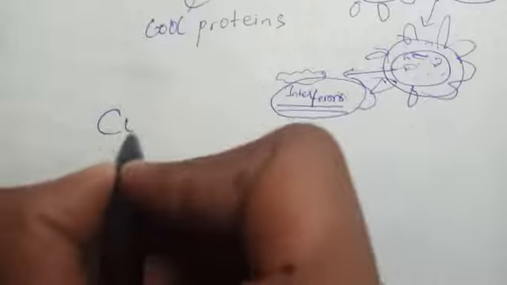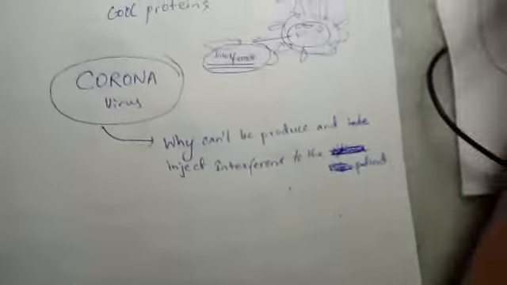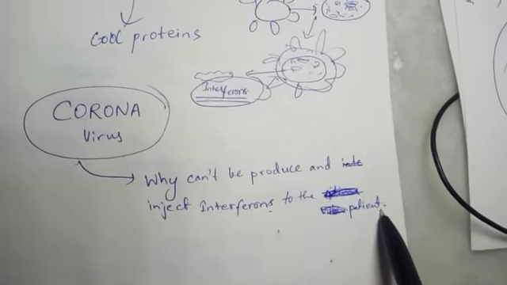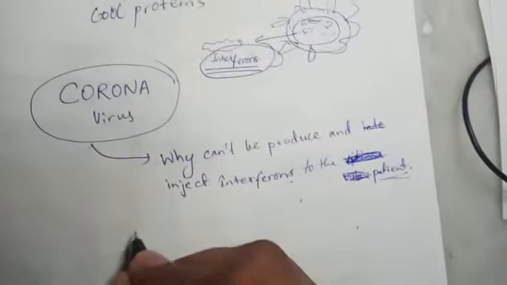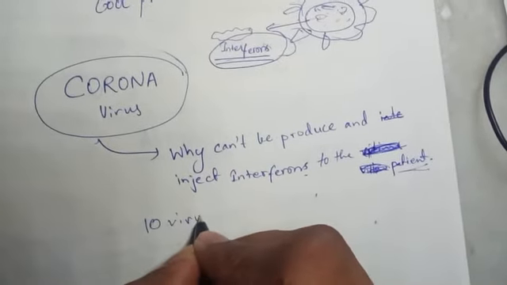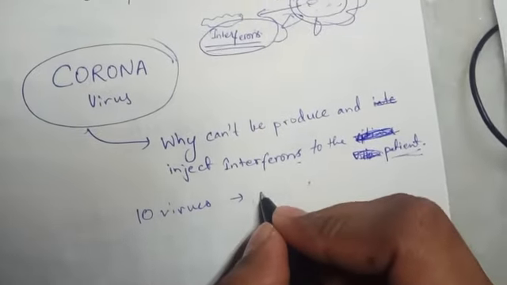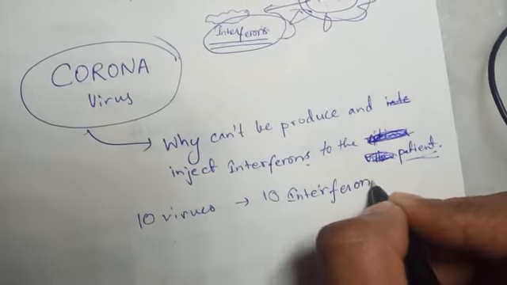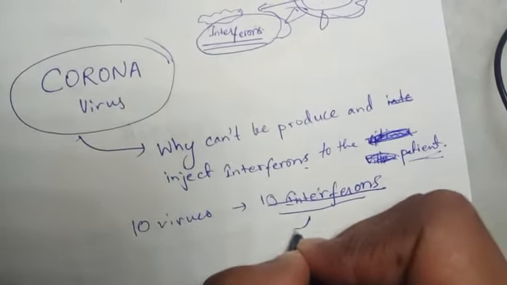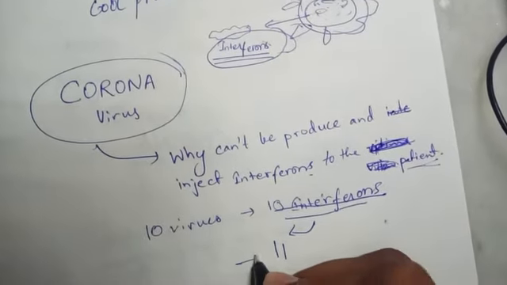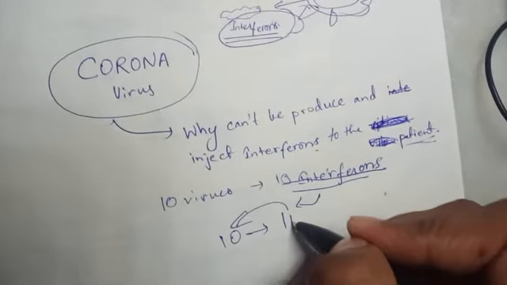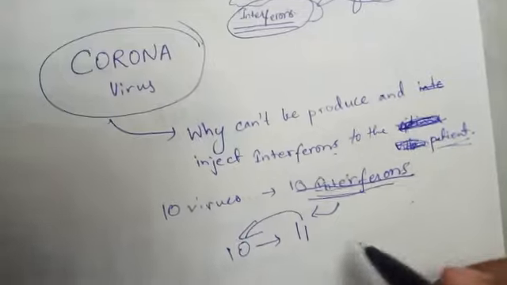Now, the question about when I spoke about coronavirus, right? The big question is, why can't we produce and inject interferons into the patient? So for example, if the patient has 10 viruses inside, and it will eventually give out 10 interferons, why can't we produce these interferons and have more? For example, if we have 11 over 10, of course 11 is going to beat 10, right? So why can't we produce these interferons in the lab and send them to the patient?